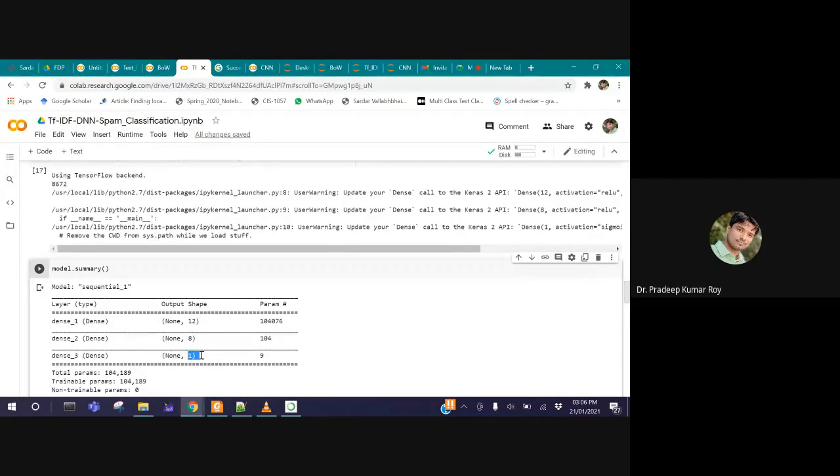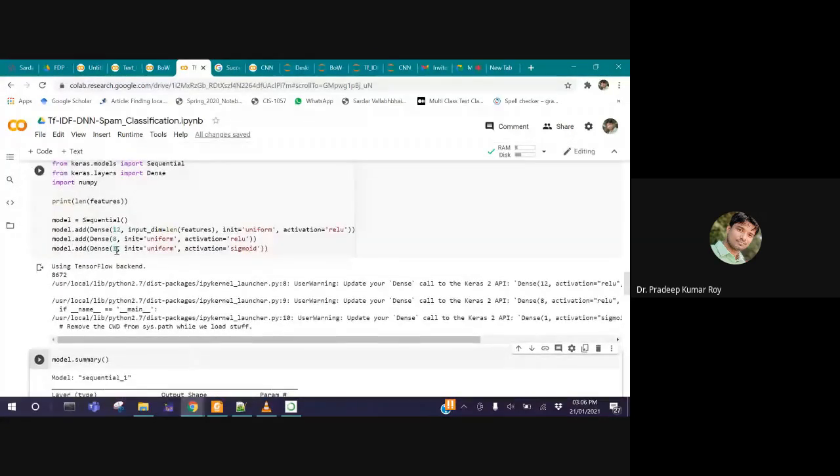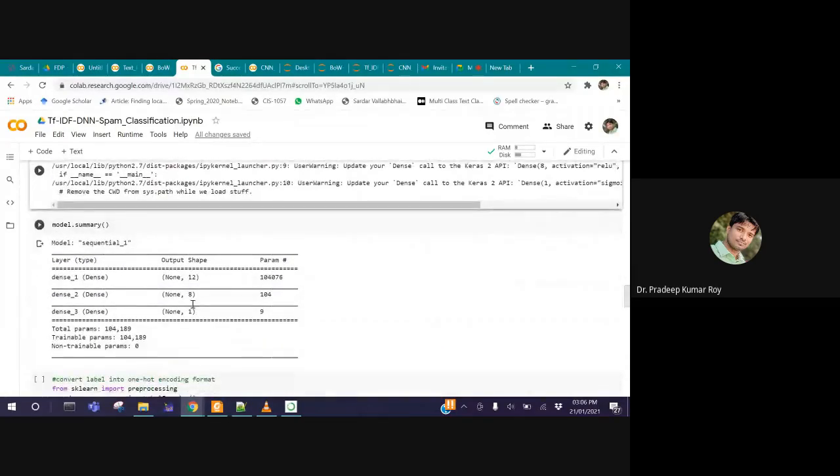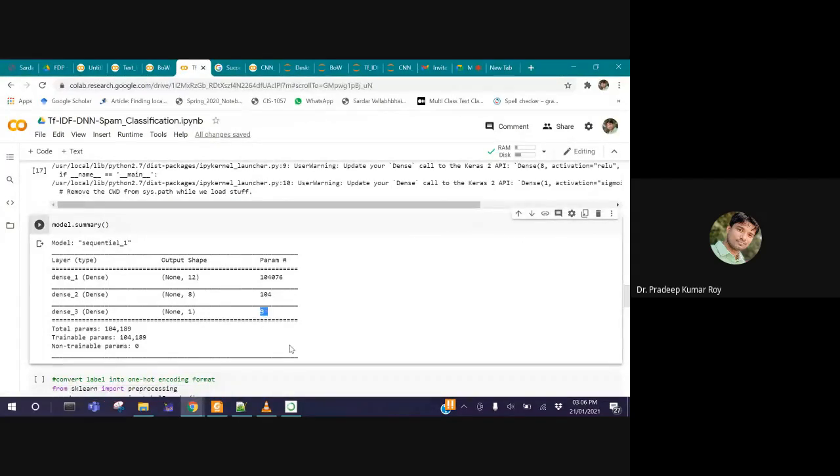And for the third layer, from the previous output to the next, we have only a single neuron. As per our model configuration, we have put only one neuron at the output layer. So 8 into 1, that is 8, plus the bias. That means 8 plus 1, 9. So these many parameters we have in our network, whatever we have constructed so far for the given feature. The total count is 104,189.